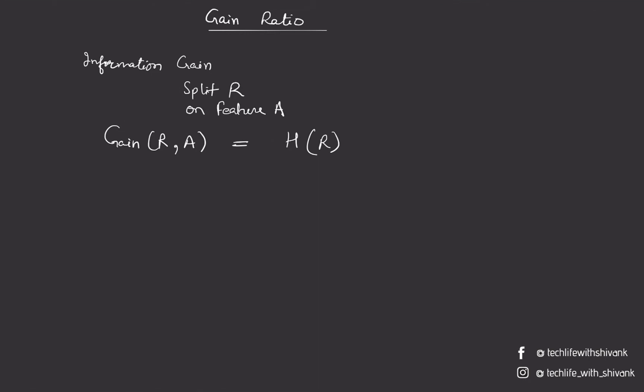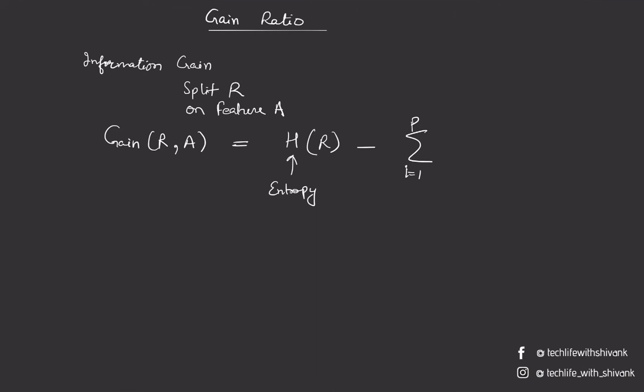Hi, in this video we'll be looking at gain ratio. So in the last video we looked at information gain. Information gain by splitting a region R on feature A is given by, let's say, gain(R, A), which is equal to the entropy of region R. H represents the entropy. So the original entropy of region R minus, let's say we divided region R into P parts.